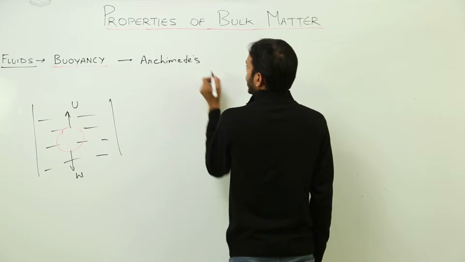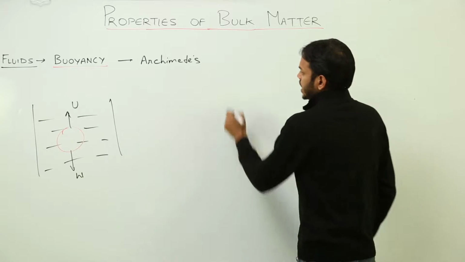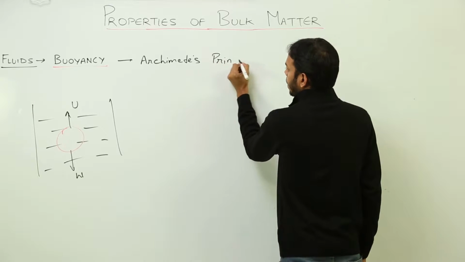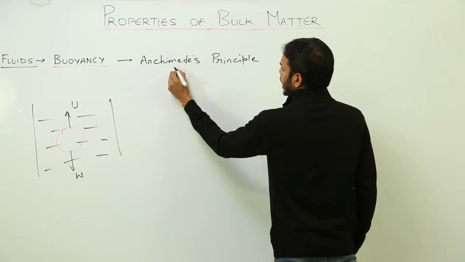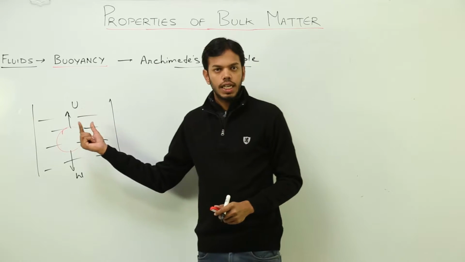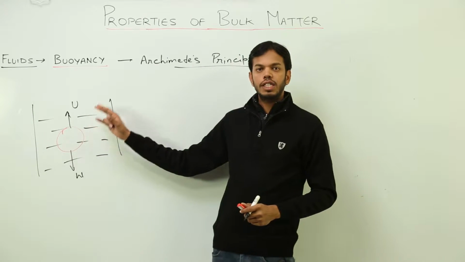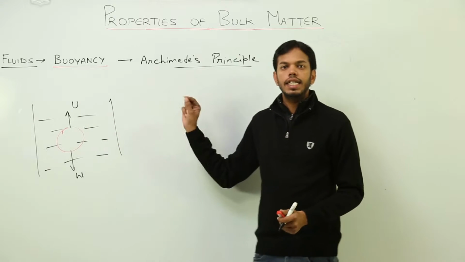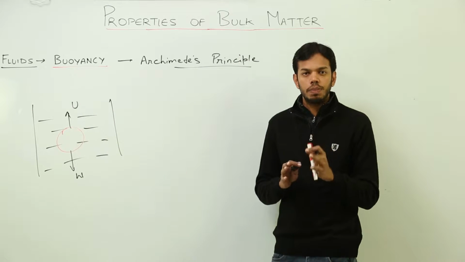Archimedes' principle states that the upward thrust experienced by a body which is placed inside any fluid is equal to the weight of the liquid displaced.